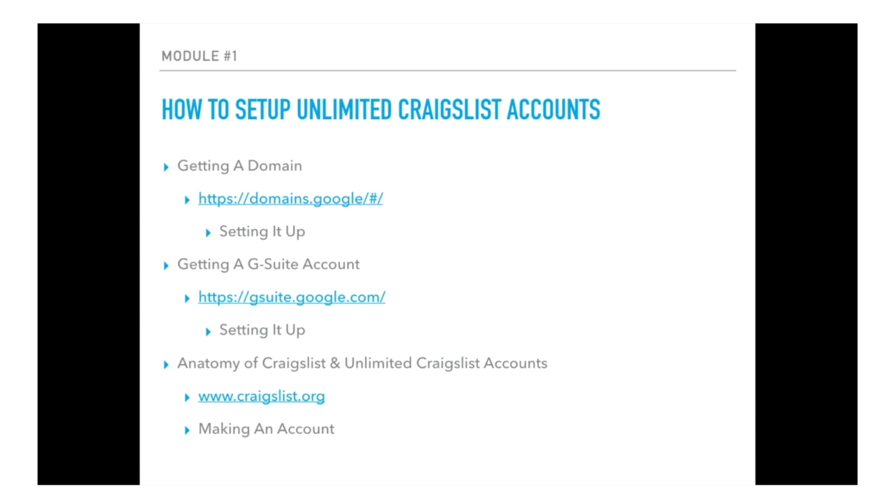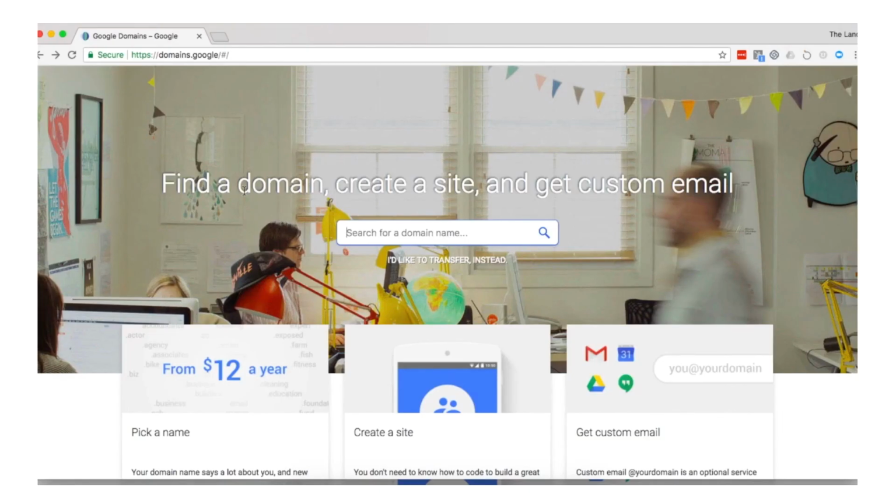So with that, let's go over to domains.google. Okay, we made it over to domains.google. You see the link up here. It will also be inside of that presentation that we were looking at earlier. So this is how we're going to purchase our domain that we're going to be using. This is totally separate from our main website, and that's just to keep it clean and separate from everything else, so you can use that catch-all email address, which is the entire purpose of this thing. So it can be something similar to your website name, doesn't have to be.